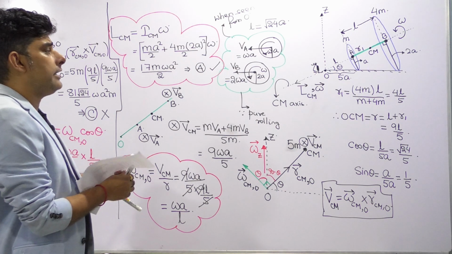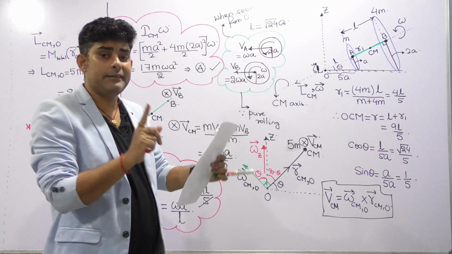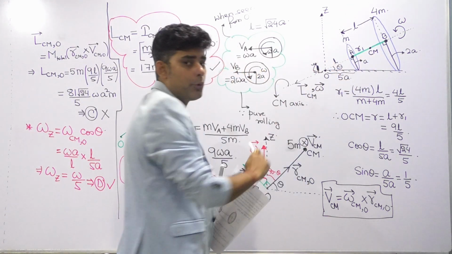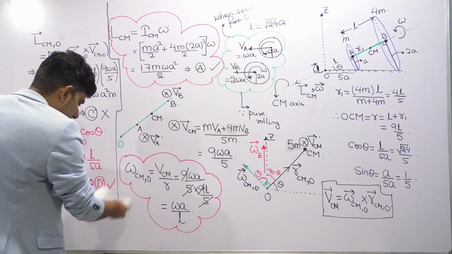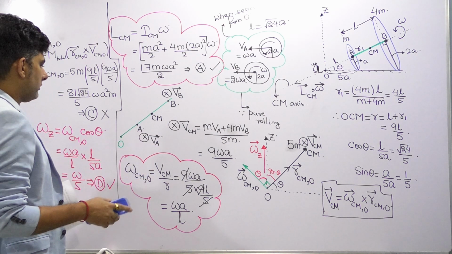So for that, first we have to find the L vector. In the question they had mentioned that L vector is the angular momentum of this entire assembly about the point O. So let's find that. Since you have already seen all these points, I will be erasing a few portions of this.